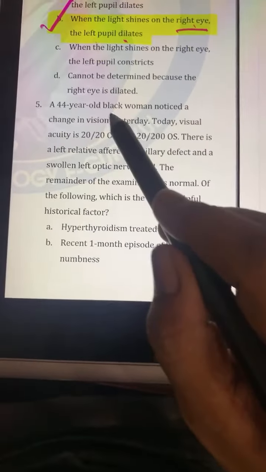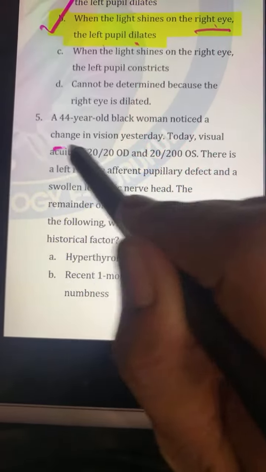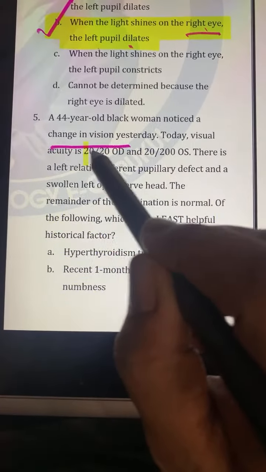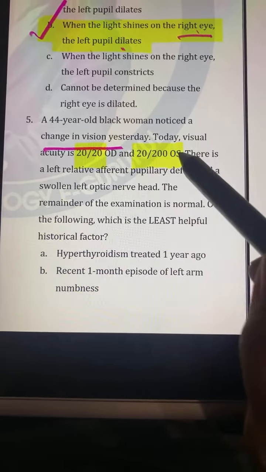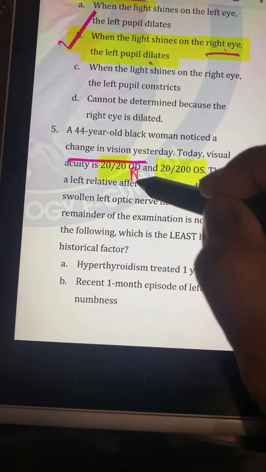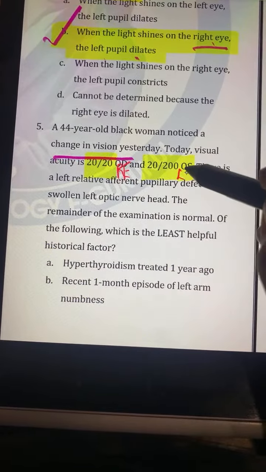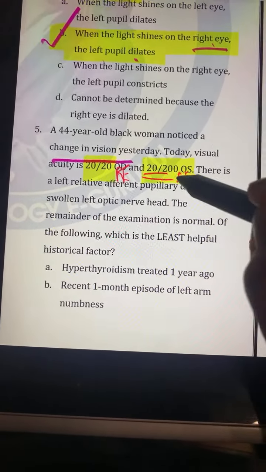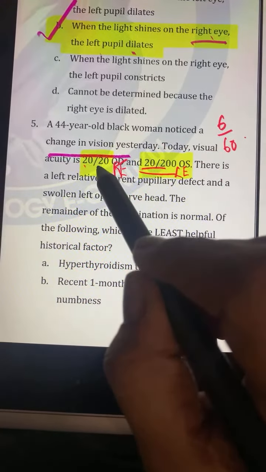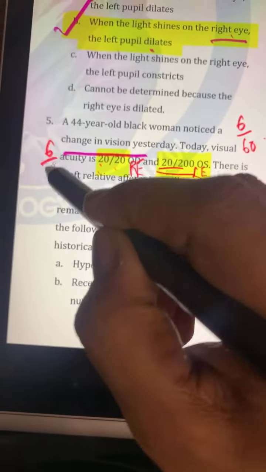Question number 5: we have a black woman who noticed a change in vision, and the visual acuity is 20/20 and 20/200. Always remember that OD is your right eye and OS is your left eye. So the left eye has 20/200, that is 6/60, and the right eye has 20/20, that means 6/6 vision.